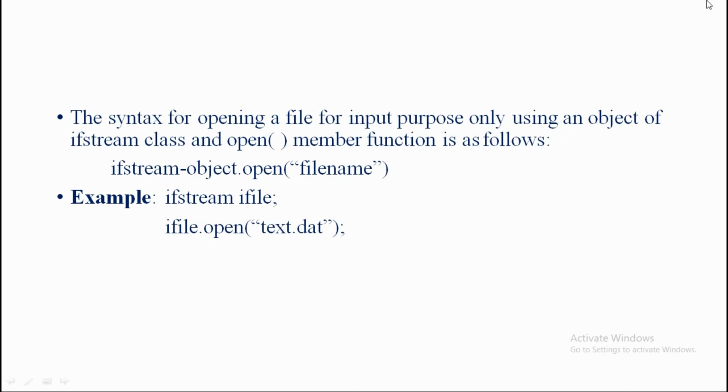As we know, the syntax is ifstream-object.open("filename"). Now ifstream-object is an object of type ifstream, the object of the class ifstream, and the file name is any valid name of the file, and such a file is opened for input purposes only, to add some information into the file.